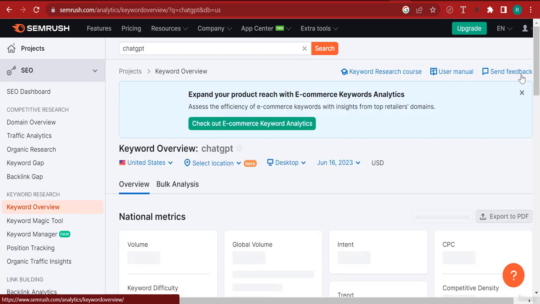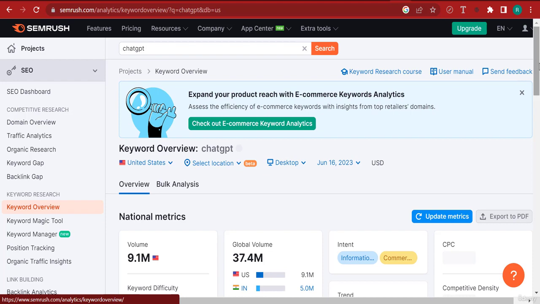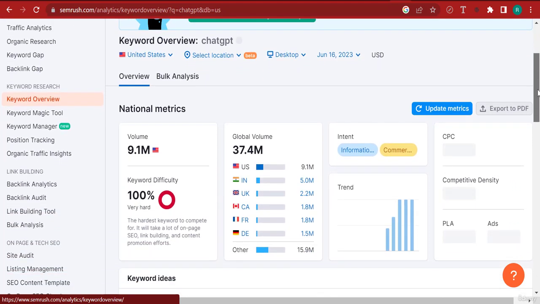And it's going to show me the volume of searches in the United States as well as in the entire world. And I can tell you from experience, just the past month, the global volume in the whole world was about 15 million. Now it's 37. And before that, it was less than 15 million. It was about 6. And so this is keeping on growing and growing. The trend is not slowing down. Now, the keyword difficulty is very high, but I couldn't care less.